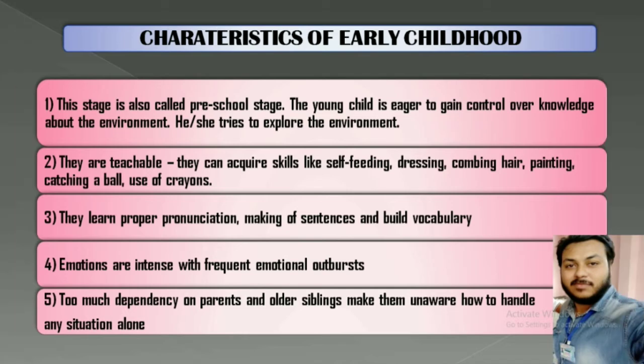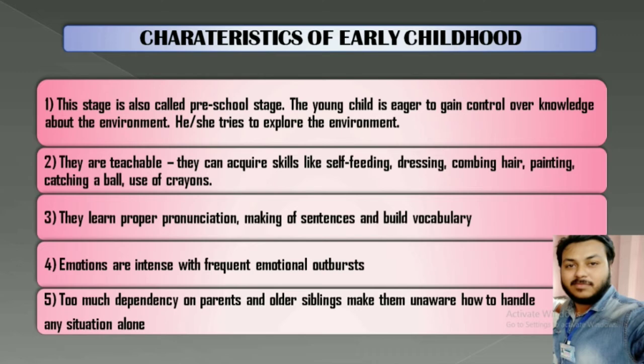A young child is eager to gain control over knowledge about the environment. He now explores the environment. He wants to know. He will ask questions: What is this? What is that? So he or she will learn something new. They are teachable. At this stage, they learn so many things. They learn how to feed themselves, that is self-feeding.